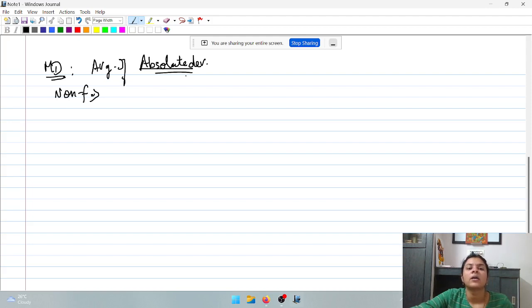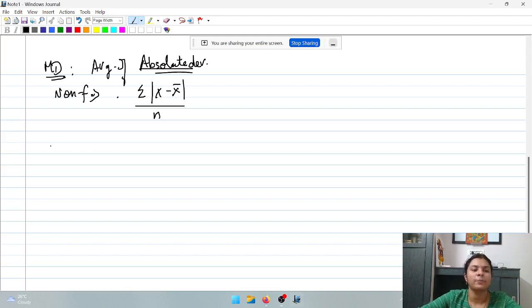Now these absolute deviations will generally be taken from mean, but they can ask you to find out from median, from mode, anything. If they ask you to find out from median, do it from median. If it is from mode, do it from mode accordingly. If nothing is mentioned, do it from mean. So what is the formula? Sigma modulus of x minus x bar divided by n. This modulus is introduced to ensure that the deviations are absolute. X bar will be replaced by median or mode accordingly, when it is mean deviation about median or mode.